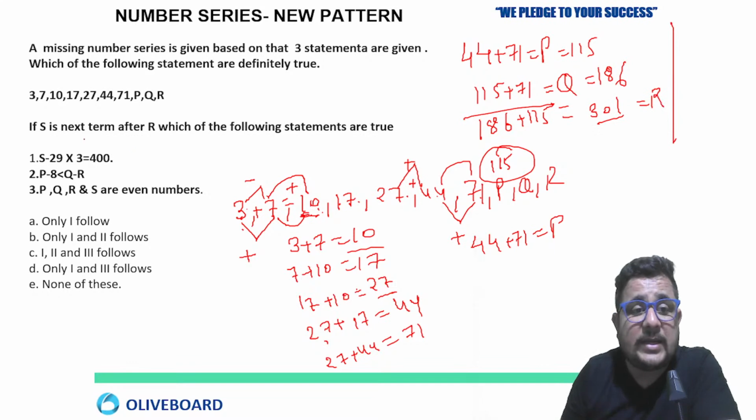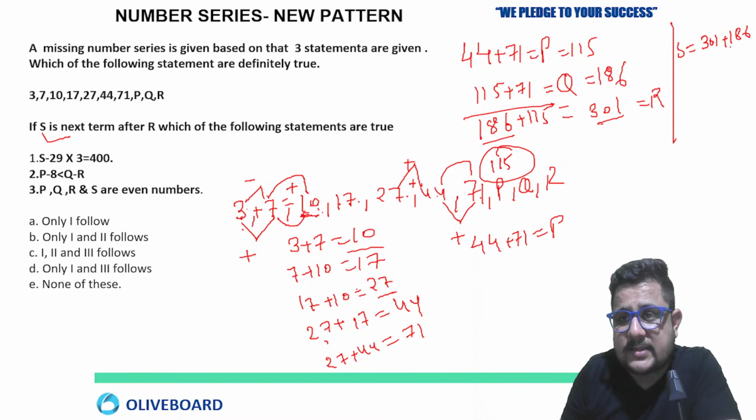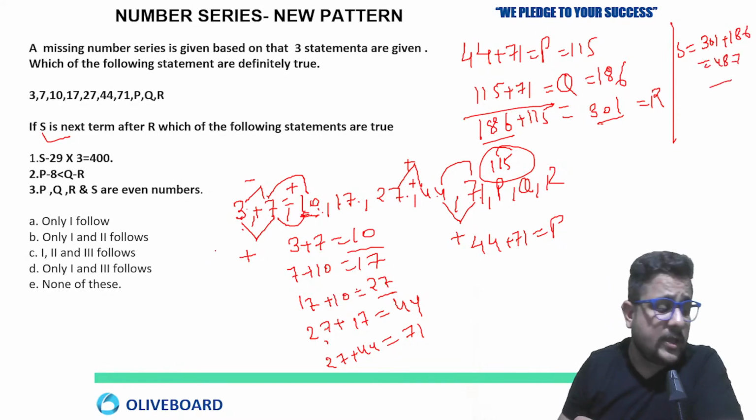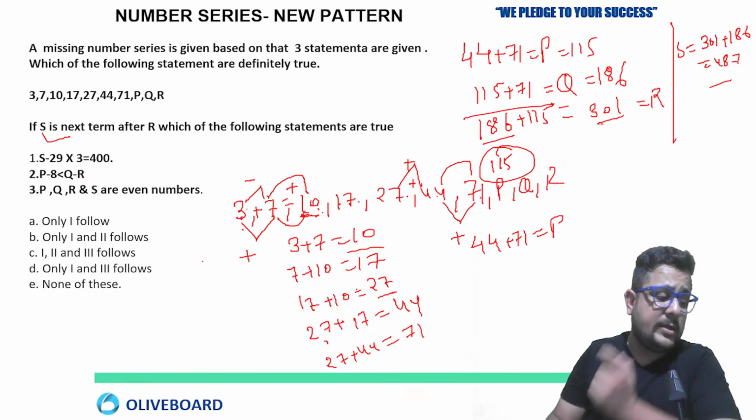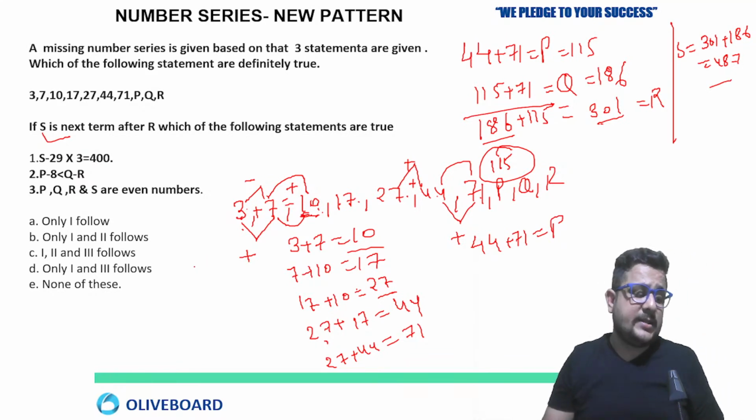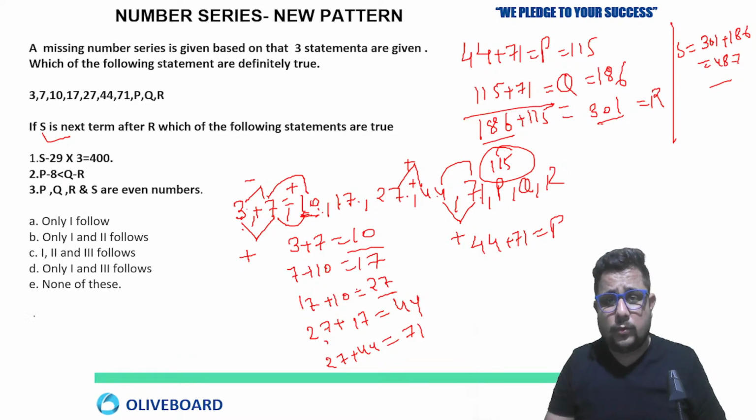But you have to find out the next term also after R, that is S. So 301 plus 186 will give you the value of S. 301 plus 186 will be 487. Okay, so have you understood the pattern? Madhulika, Varun, everyone, Deepika, tell me fast in the chat box. Is this clear to all of you?